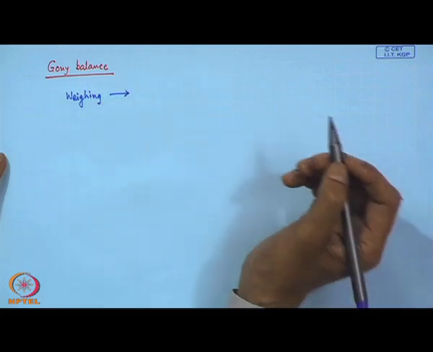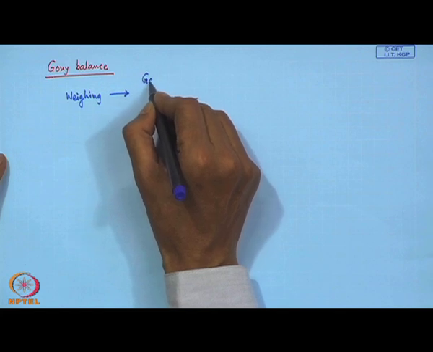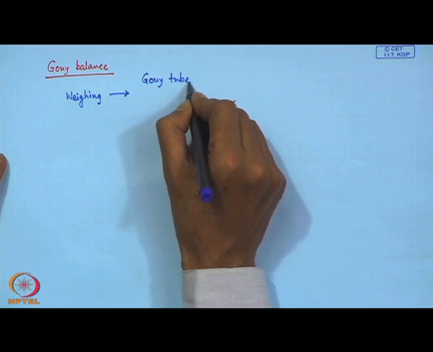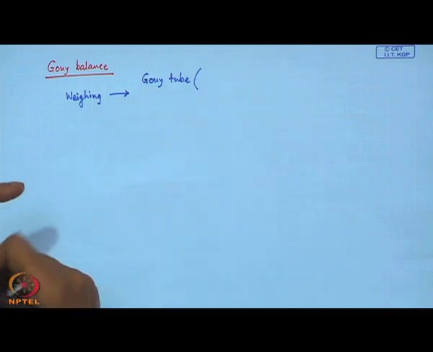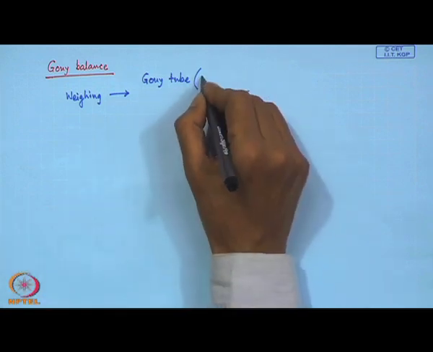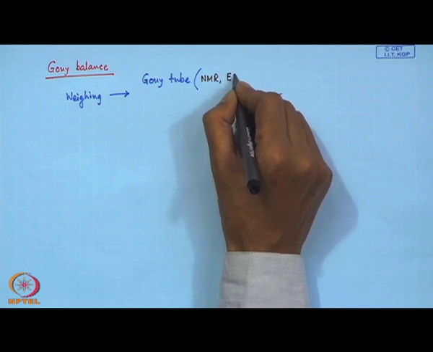There are several steps over there. We can have a very small Gouy tube, which is very similar to the tubes we use for NMR measurements and EPR measurements.